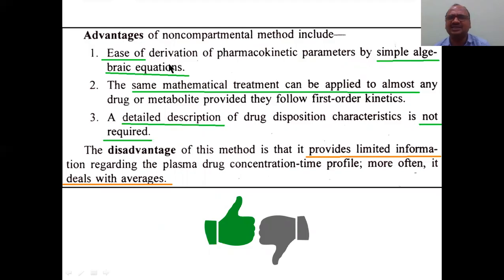Here, the advantages are that it is somewhat easy because it involves simple algebraic equations. MRT is equal to AUMC over AUC, some algebra. The same mathematical treatment can be applied to almost all drugs, which is also one of the advantages. A detailed description is not required. Don't bother about half-life here, nothing. Non-compartment model means MRT only. Half-life, first order, second order, none of these come in the non-compartment model. Only one value, MRT, from AUMC and AUC.